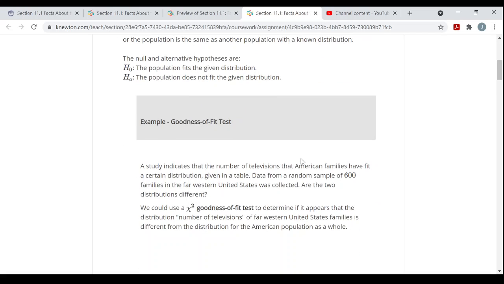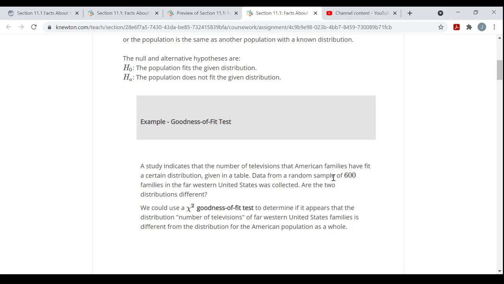They have an example here of when you would use a goodness of fit test, set up these hypotheses, and work with the chi-square distribution. Their example: a study indicates that the number of televisions that American families have fits a certain distribution, given in a table.